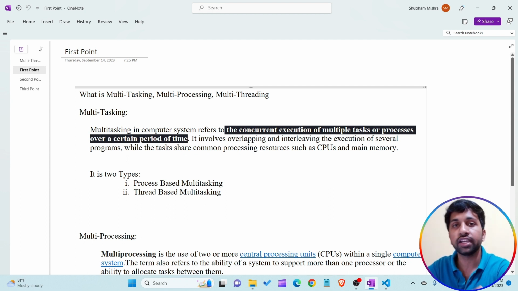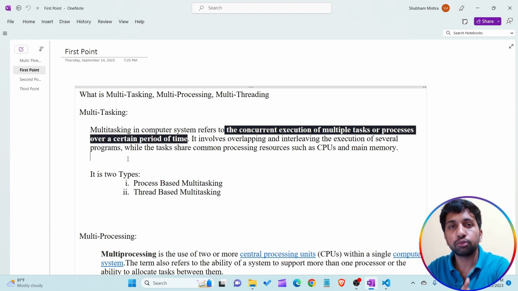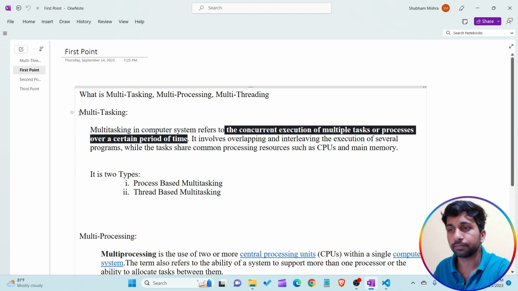So I just want to tell you in simple language, multitasking means that in a computer, our operating system is able to perform multiple tasks at the same time. Not only in a computer but also in our mobile device, whenever we are using multiple applications, multiple programs, the operating system executes all those multiple tasks at the same time. This concept is known as multitasking.